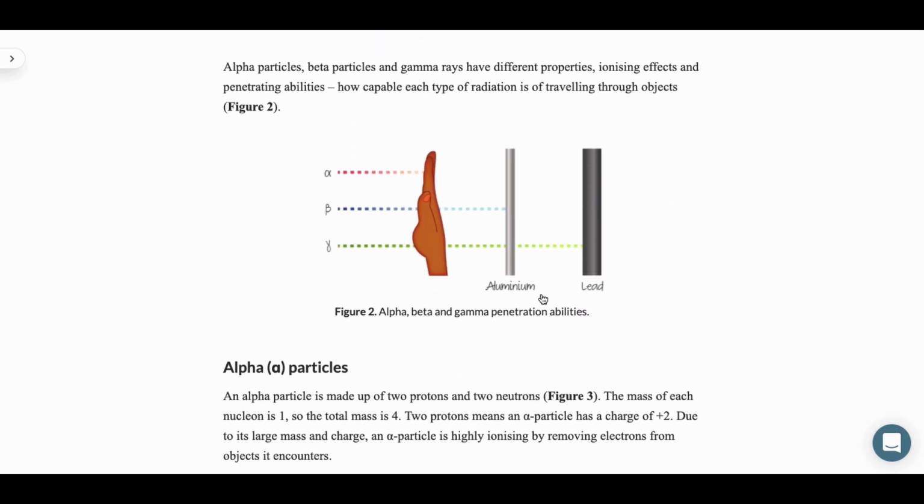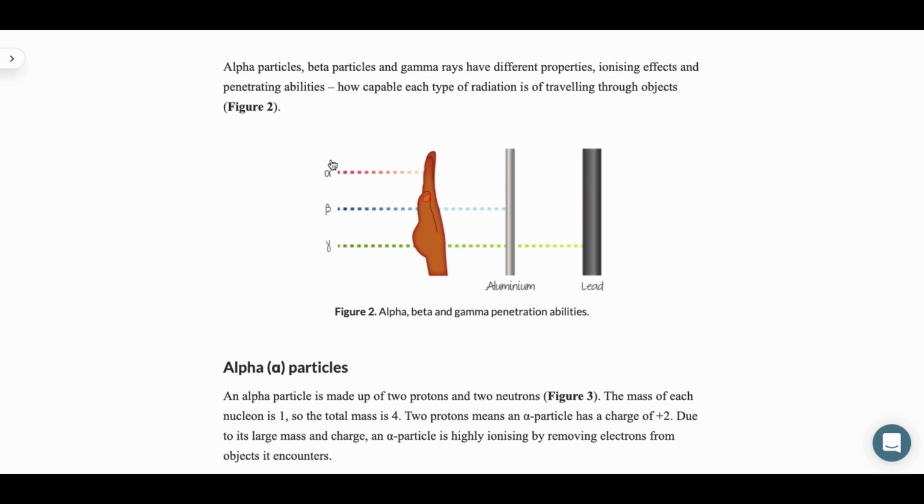So the next one. Alpha particles, beta particles, and gamma rays have different properties, which are the ionizing effect and the penetrating ability. So basically, ionizing effect is how likely it is to be absorbed by an object, and penetrating ability is how likely it is to penetrate an object.